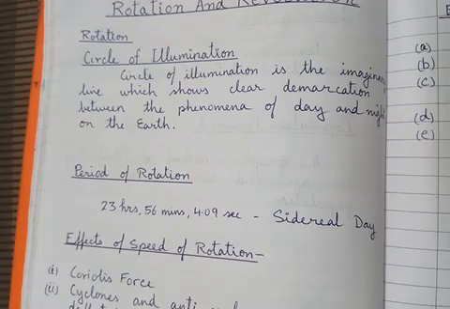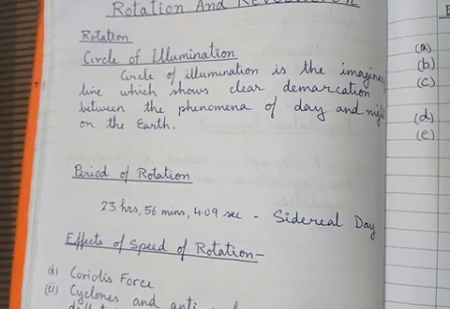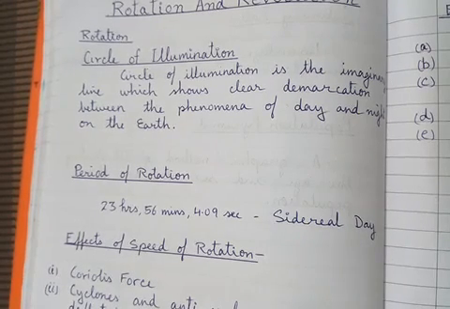As the earth is also inclined on its axis and revolves around the sun, we experience the change in seasons. The earth completing one revolution around the sun is called revolution.